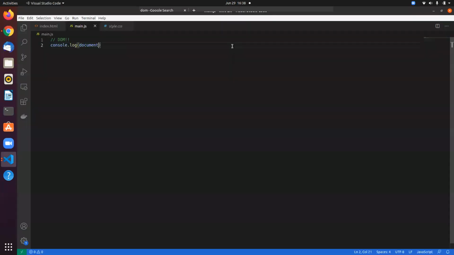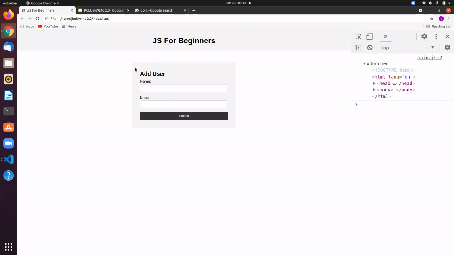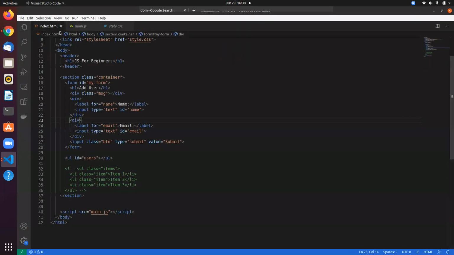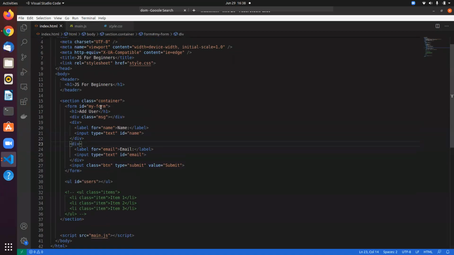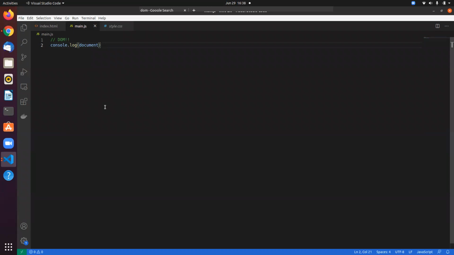And using that document object, we can grab onto any of the stuff that we have. Let's say I want to grab the form. This form has an ID called myForm. So how do I grab onto this?